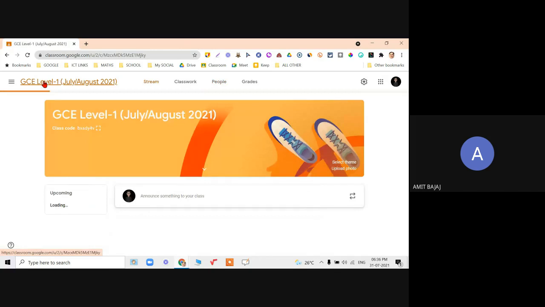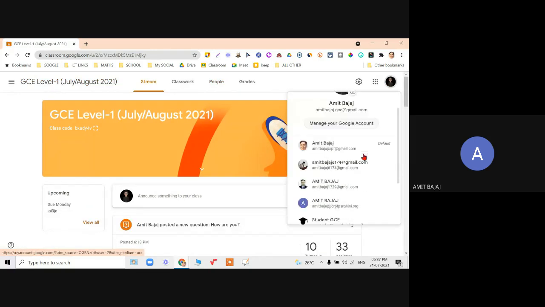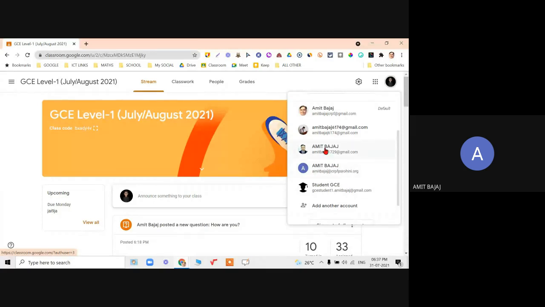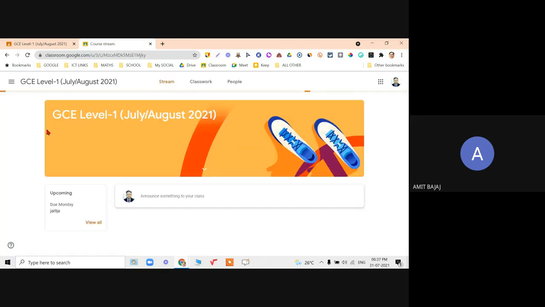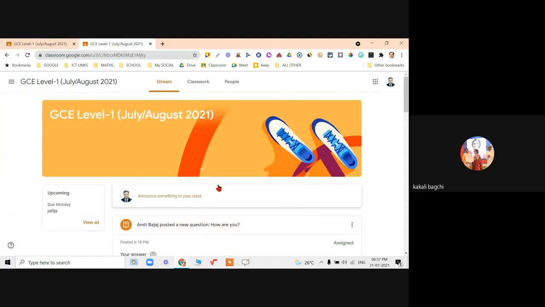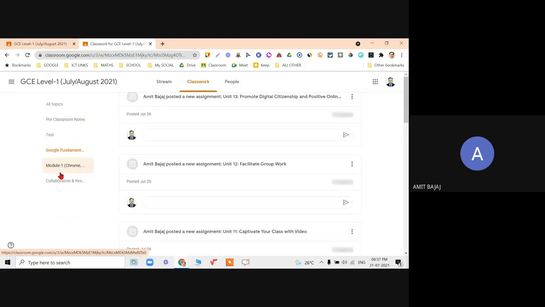Let me see, go to unit 7. See, this is my student. Let me go to my student account, using which I am in that particular class only. Now this is exactly the layout you will have. Please mute yourself. When you click on classwork, you can check it out. Topics are here. So I am talking about Google fundamentals.